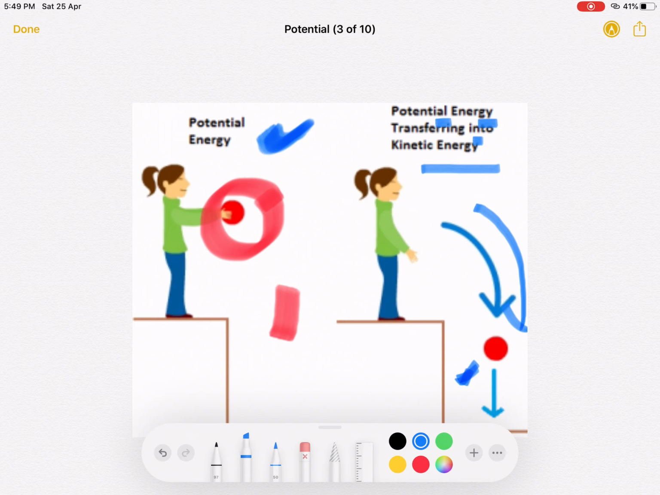So according to this, what is kinetic energy? Kinetic energy is due to the motion of the object. If any object is in motion, that means it has kinetic energy, and if any object is not in motion, it has potential energy. You know very well that energy cannot be created or destroyed, but it can transfer into other forms. So here potential energy is transforming into kinetic energy. Every object which is in motion has kinetic energy.